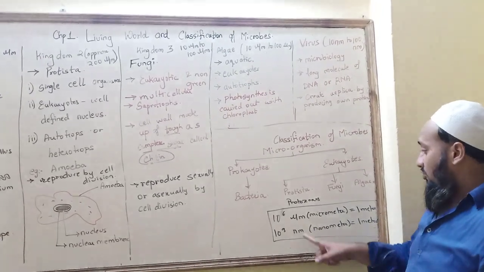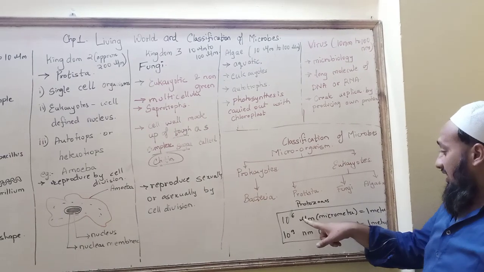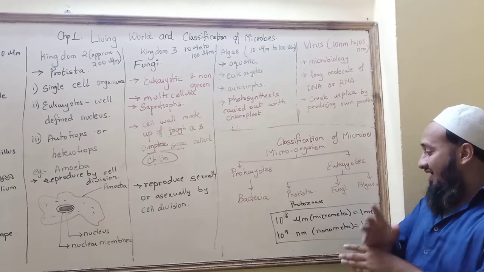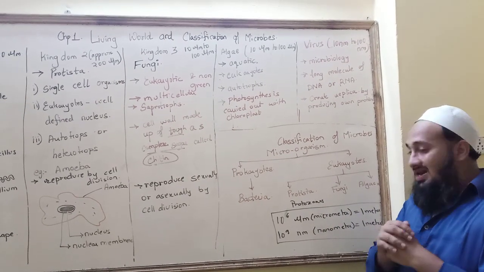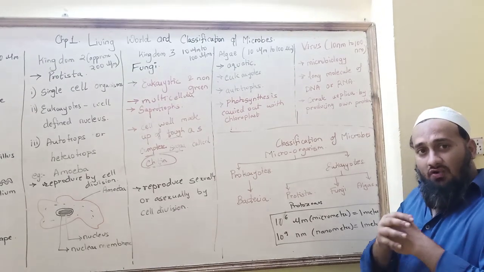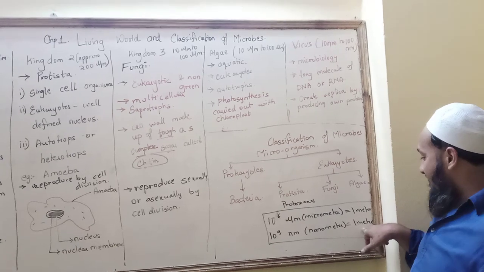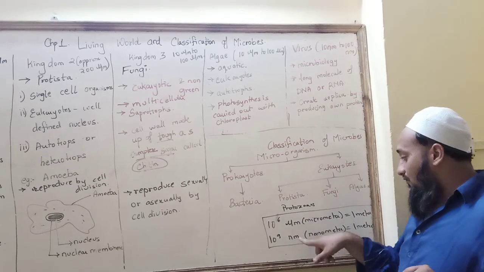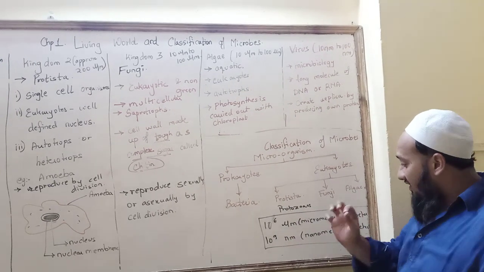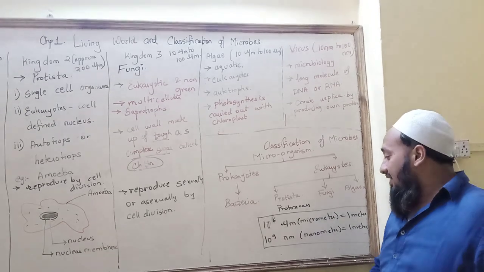card. So I would say when 1 meter is divided into 1 lakh times, it becomes 1 micrometer. And when 1 meter is divided into 1 crore parts, that one part is 1 nanometer.